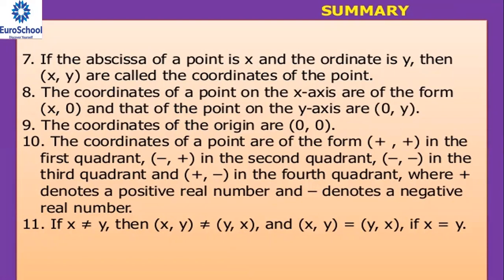The coordinates of a point on the x-axis are of the form (x, 0), because on the x-axis the y coordinate is 0. On the y-axis the x value is 0, so (0, y). The origin we discussed is (0, 0). If both coordinates are positive, it is the first quadrant; minus and plus, second quadrant; both negative, third quadrant; plus and minus, fourth quadrant. We discussed all of these. So (x, y) is not equal to (y, x), except when x is equal to y.